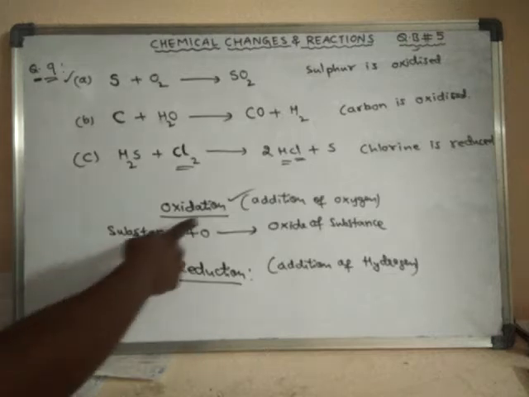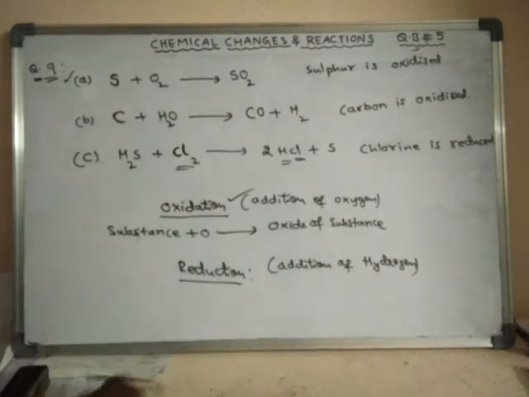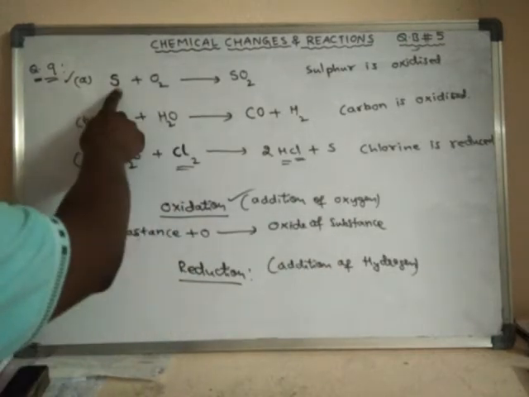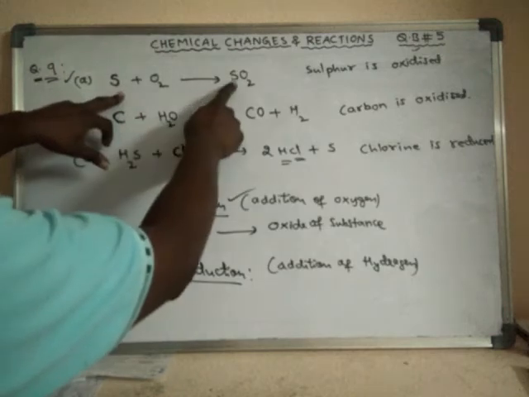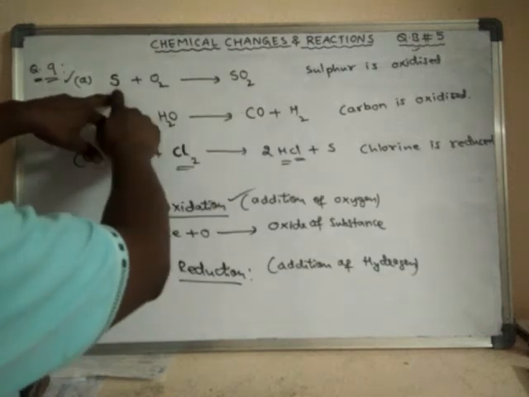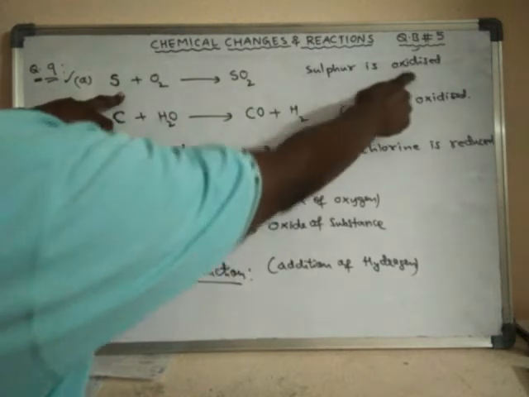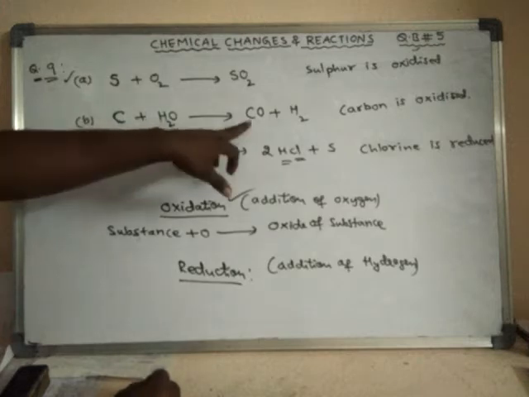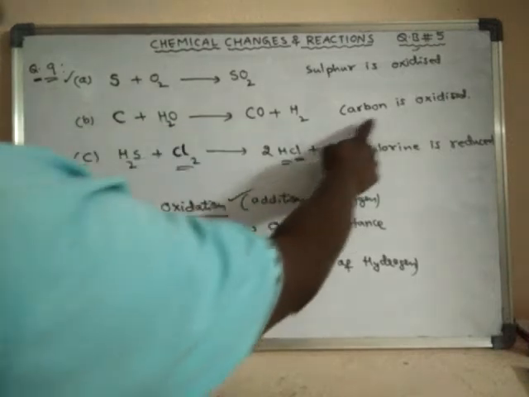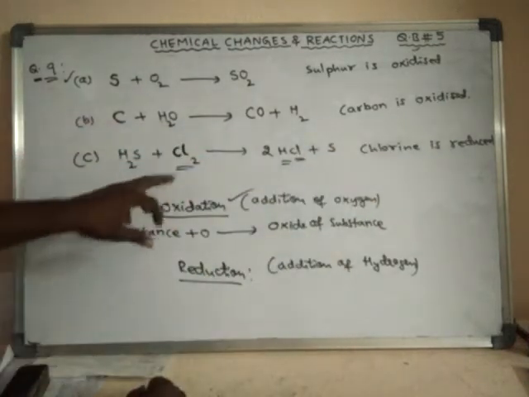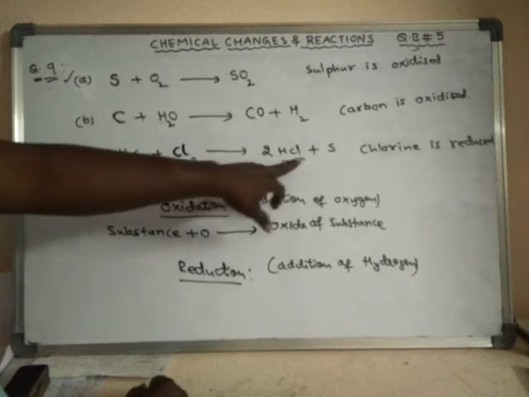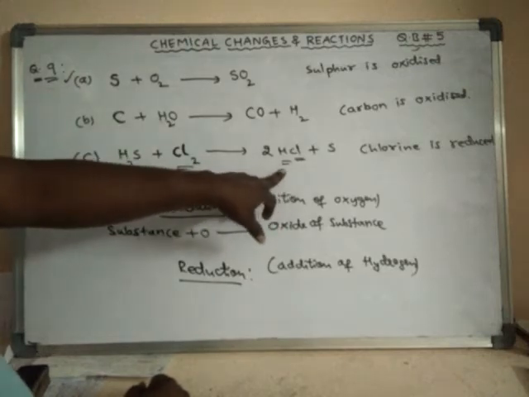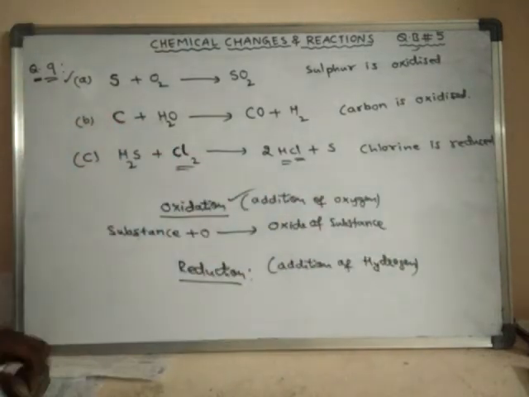Okay. So oxidation is nothing but addition of oxygen. As sulfur gains oxygen, hence sulfur is said to be oxidized. Here carbon is gaining oxygen, hence carbon is said to be oxidized. Here chlorine is gaining hydrogen, hence chlorine is said to be reduced.